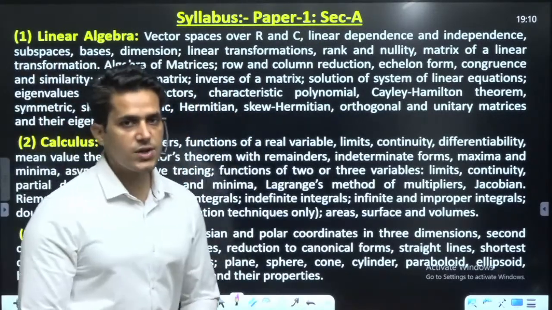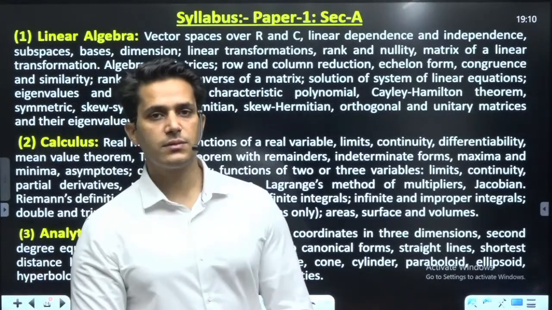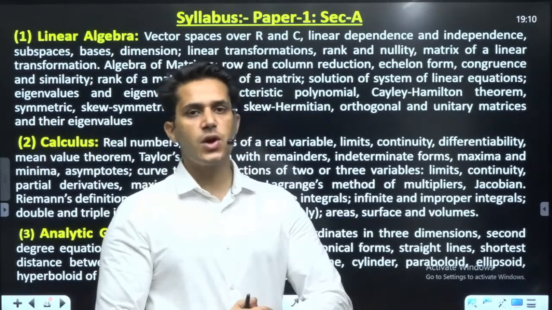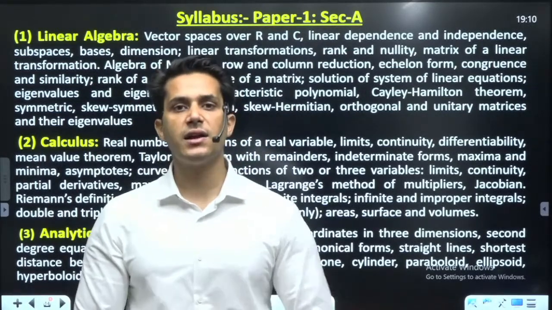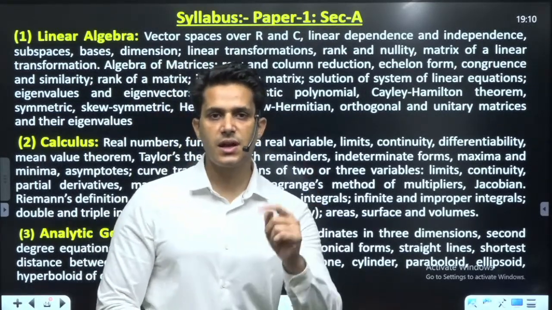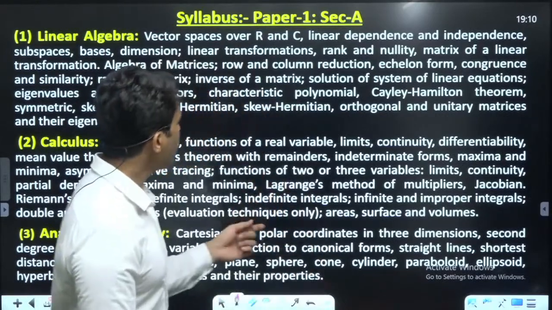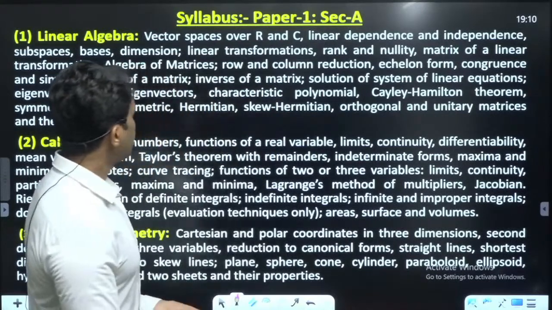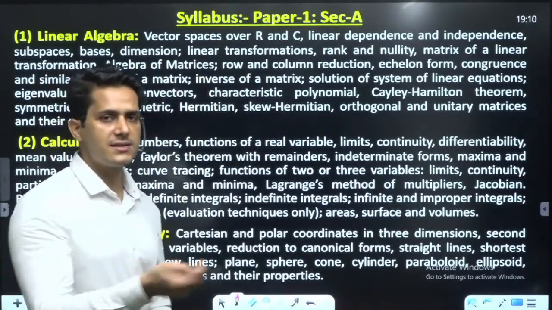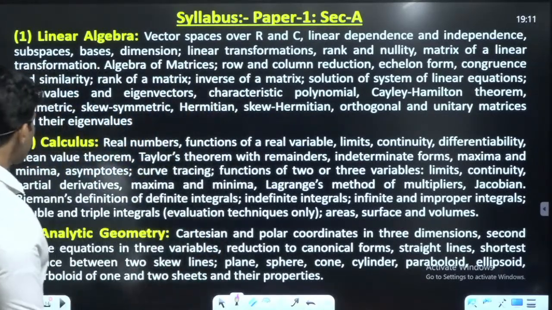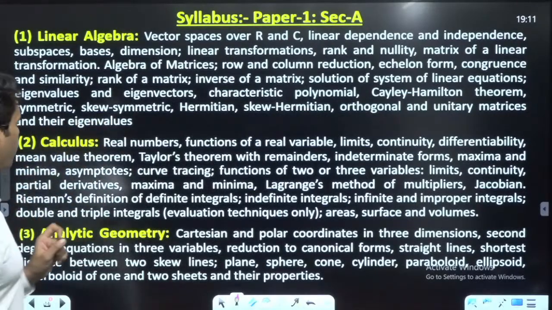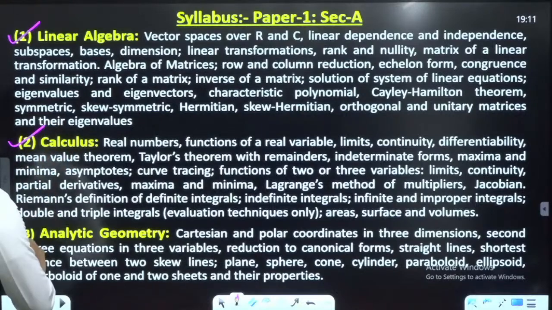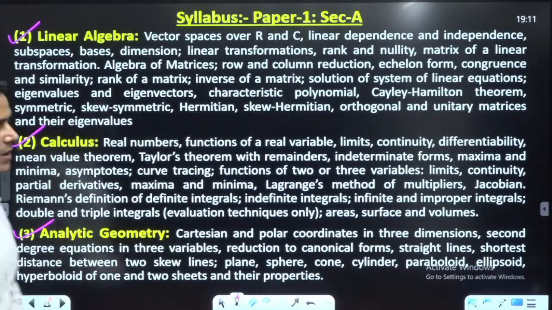Syllabus paper 1, section A: as I have discussed, the whole syllabus is divided into two papers, and each paper is further divided into two sections, section A and section B. Section A of paper 1 has these three topics: linear algebra, calculus and analytic geometry.